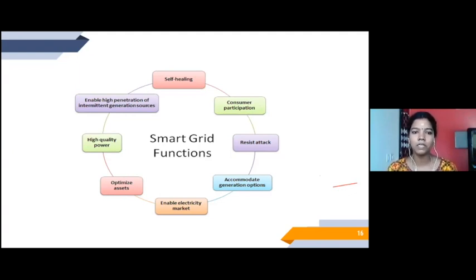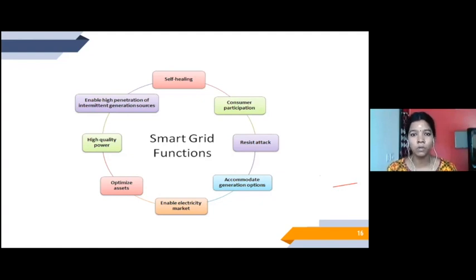High quality power, enable high penetration of intermittent generation sources. We call this IGS. IGS represents intermittent generation sources. Intermittent generation sources are something like our renewable energy sector, where we don't have power throughout the day, but only during the required period. When we talk about wind, we cannot give the commitment that we get enough wind power throughout the year.